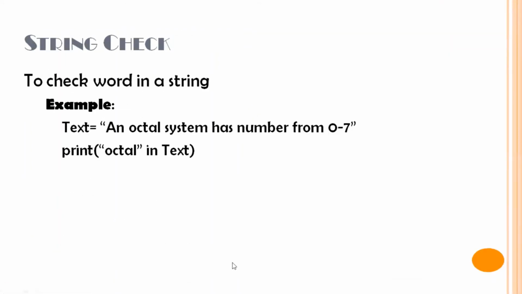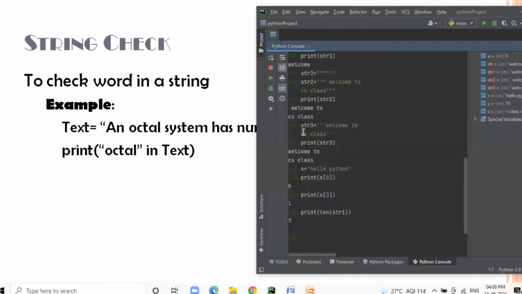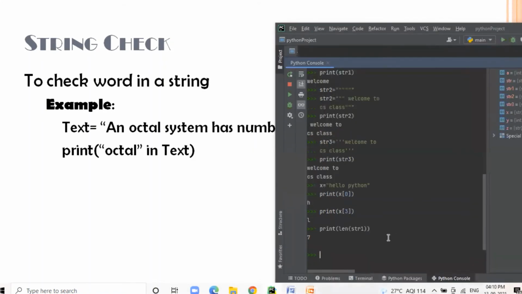Next you have string check. Python allows you to find the existence of a word in a given string using a string check. This is a unique feature supported in the Python language.